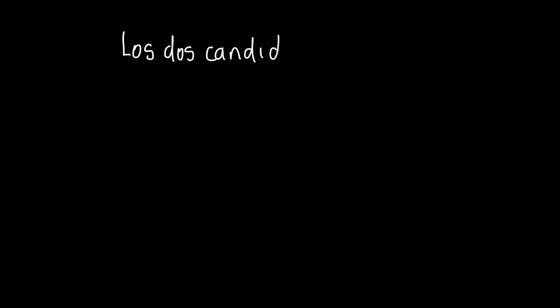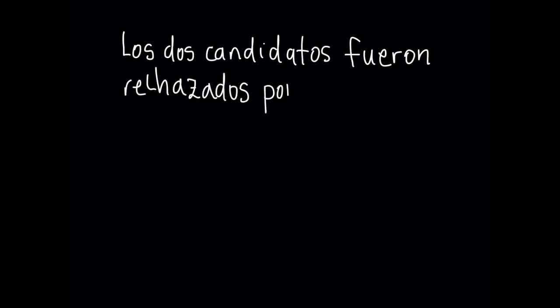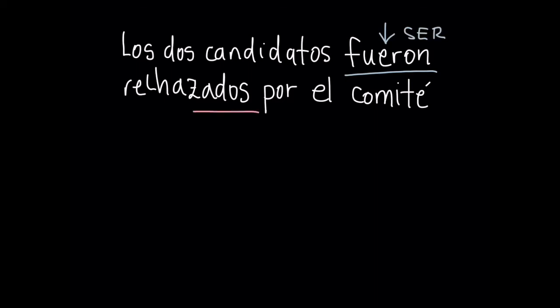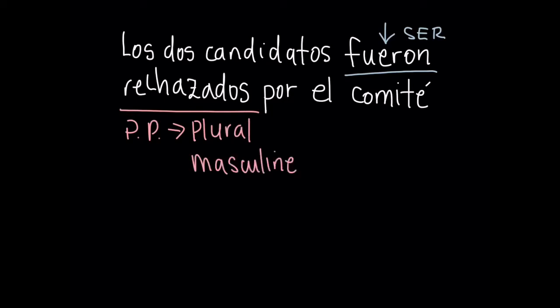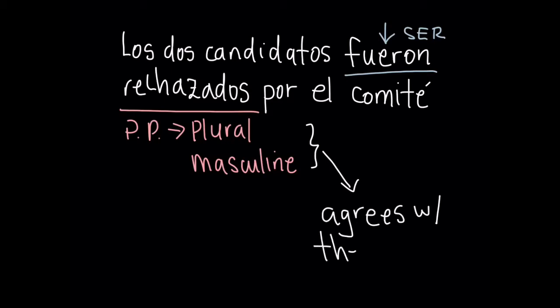So let's take a look at the following sentence. Los candidatos fueron rechazados por el comité. The two candidates were rejected by the committee. Notice that with past participles, remember that they act as adjectives. As a result, they have to agree in number and gender with the object. Because my object, los dos candidatos, is plural and masculine, the past participle has to be plural and masculine.